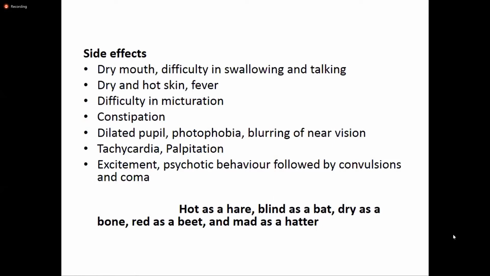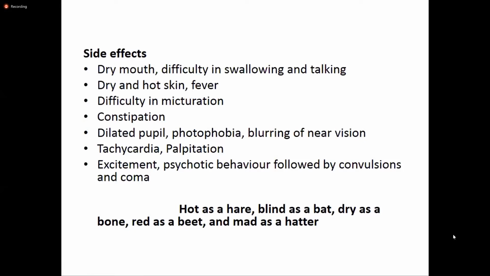If the dose is exceeded very much, this is followed by CNS depression. So first, in the low dose, there will be CNS stimulation, and when the dose is increased, there will be CNS depression, manifested as convulsions, tremor, and the patient will go into a coma.